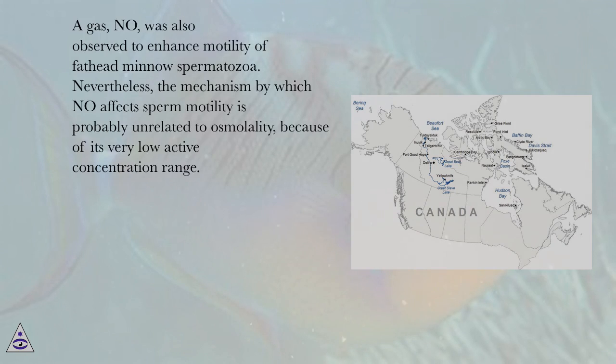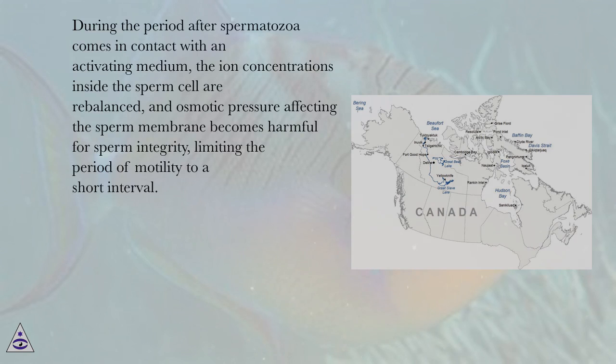A gas, NO, was also observed to enhance motility of fathead minnow spermatozoa. Nevertheless, the mechanism by which NO affects sperm motility is probably unrelated to osmolality, because of its very low active concentration range. During the period after spermatozoa come in contact with an activating medium, the ion concentrations inside the sperm